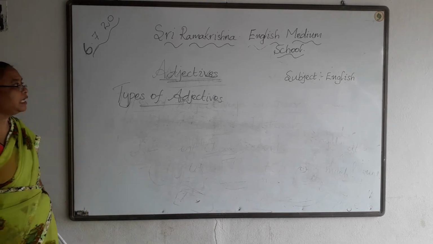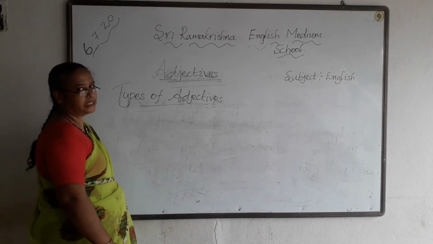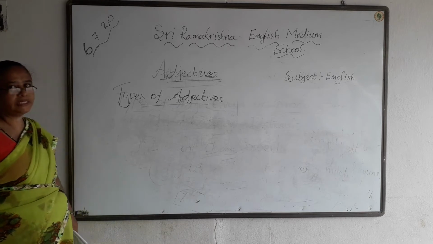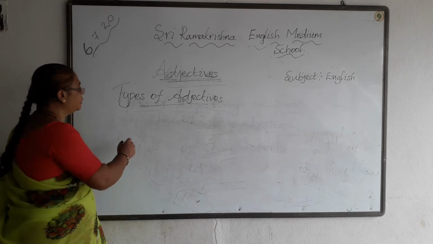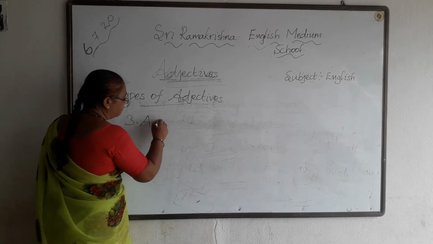Good morning, children. I have taught you about the types of adjectives. First one is adjective of quality. Second one is adjective of quantity. Now the third one is adjective of number.